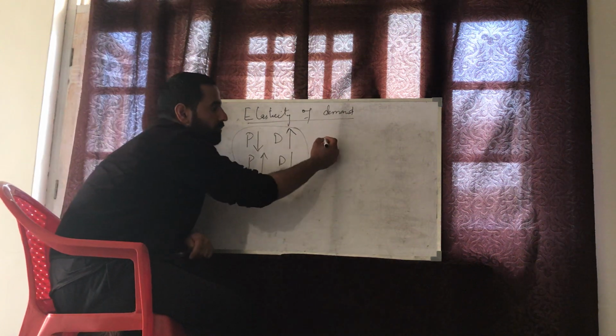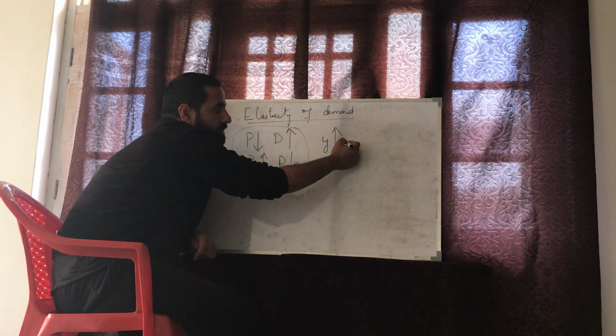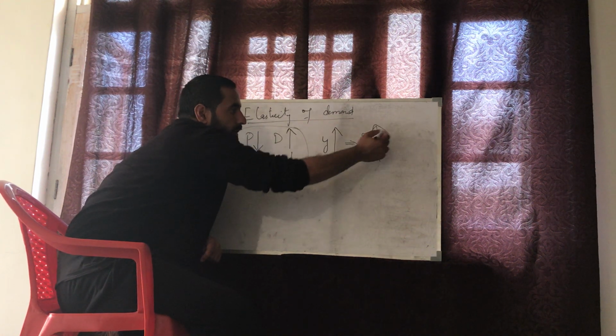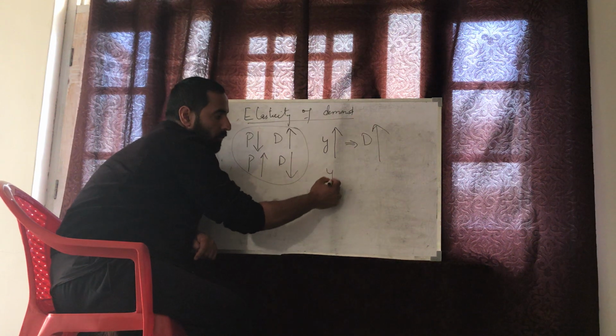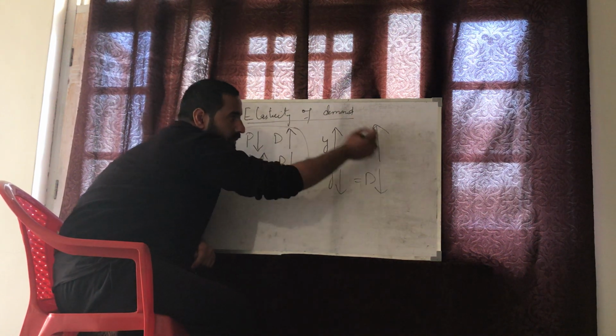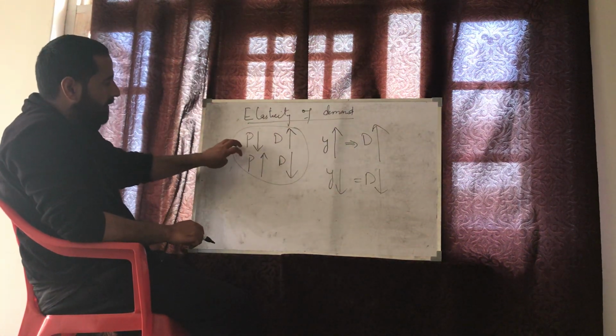Similarly, if the income increases, demand will increase. If the income falls, the demand will fall. This we know from the Keynesian psychological law of consumption, and this is the law of demand.